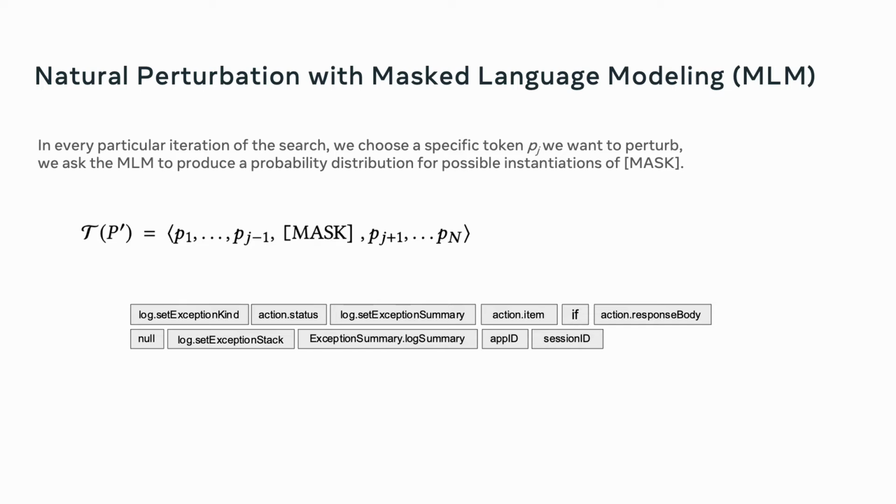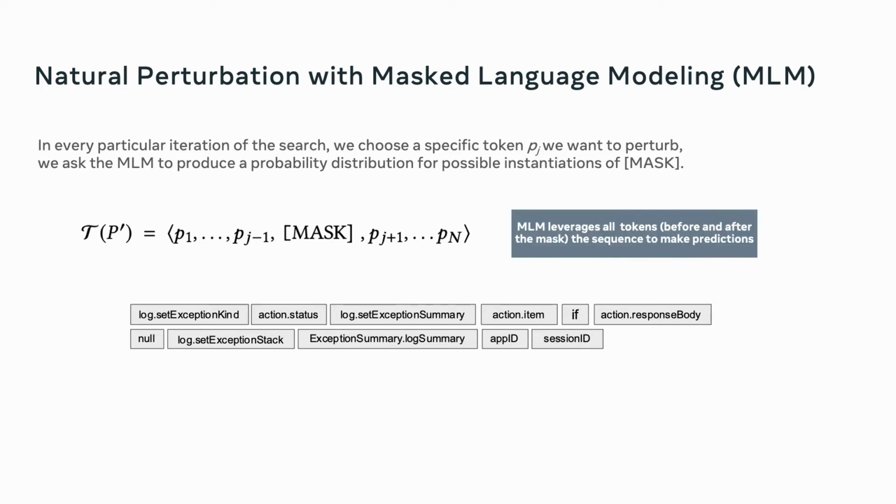The nice thing about MLM is it leverages both tokens before and after the mask to make the prediction. If we look at our concrete example, let's say we want to perturb the setExceptionStack method invocation. The MLM will give us a set of possible replacements from which we chose to replace it with the method invocation setMessage. This enables us to produce natural and plausible perturbations.